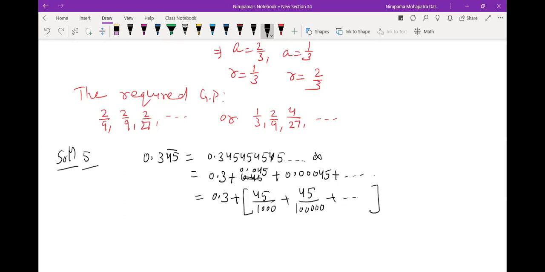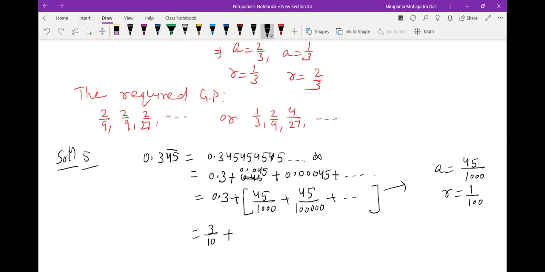It is up to infinity. That means you are having 3 by 10, no problem here. Now this is an infinite GP. A equal to 45 by 1000. R equal to what? Your R equal to 1 by 100, so here 3 zeros, 5 zeros.